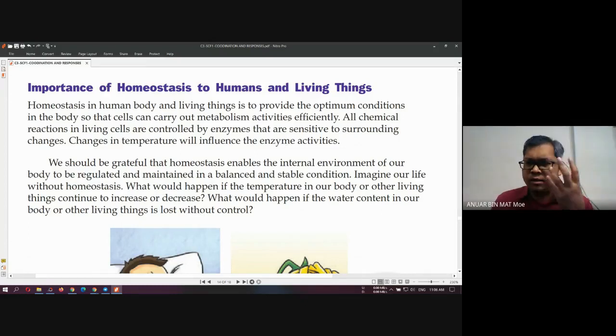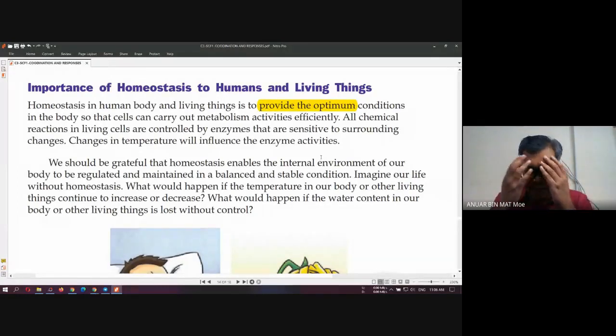Number one, why homeostasis? Because we want to provide optimum condition. Optimum means what? Optimum means for the cells inside our body. How many cells inside our body? There are many cells, right? But in Form 1, how many cells? 7, I think.